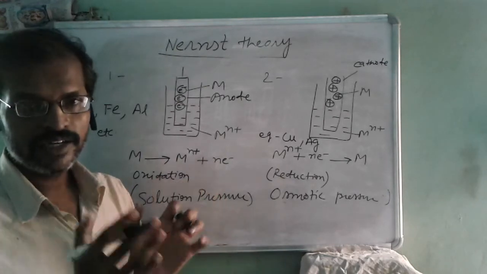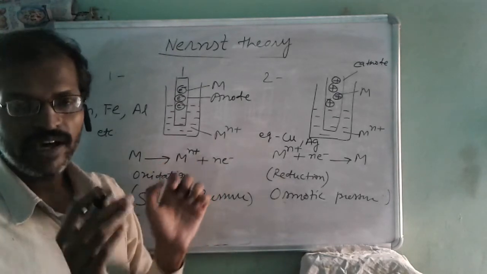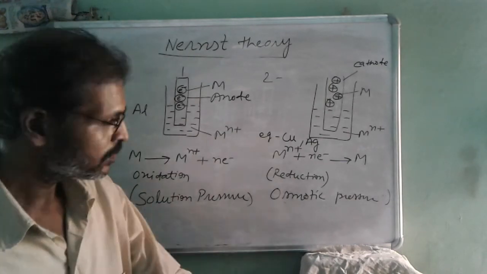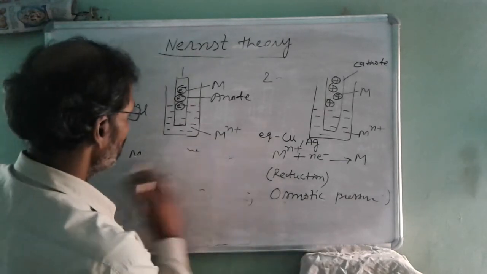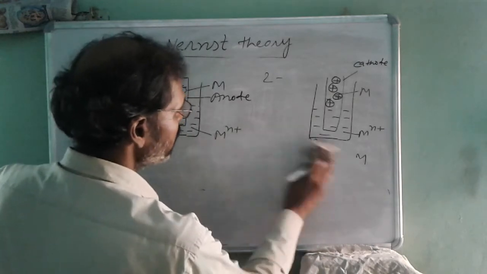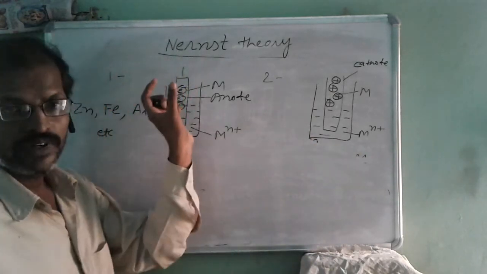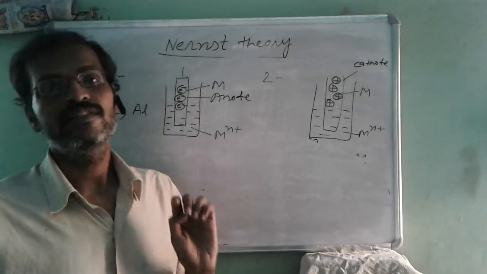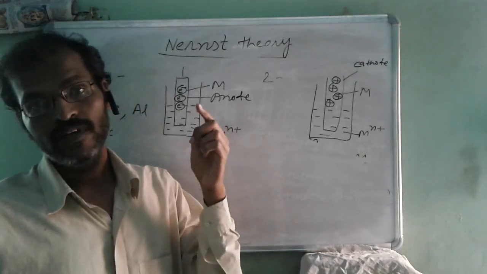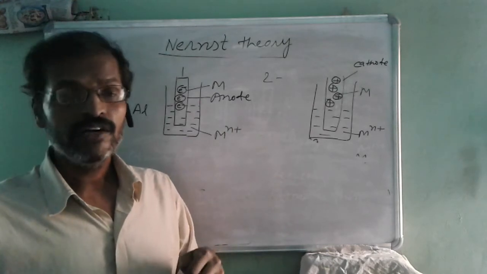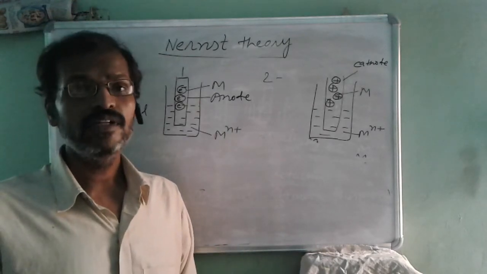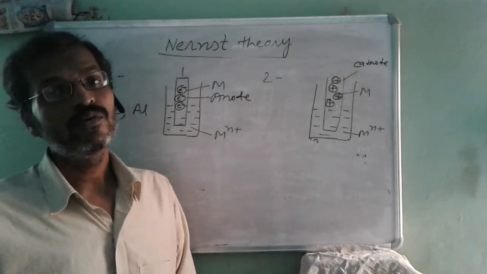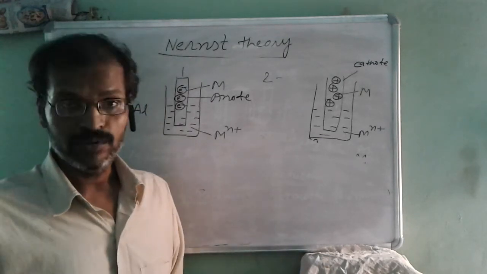When they are connected using a salt bridge and wire, a galvanic cell is formed. So, considering this important Nernst theory, we can find why a metal acts as cathode, why a metal acts as anode, and we can determine the possibility of an electrode being cathode or anode.